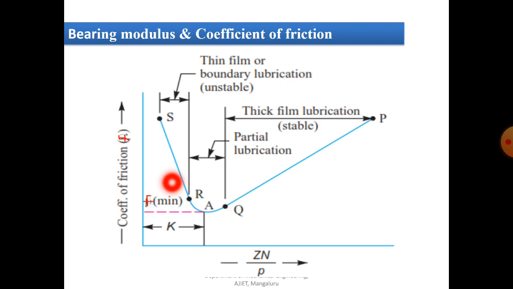This is the region where the viscosity of the lubricant ceases to be a measure of friction characteristic, one of the important factors.